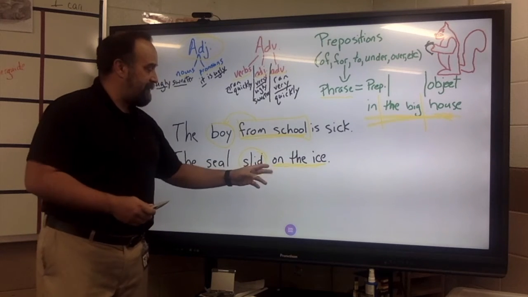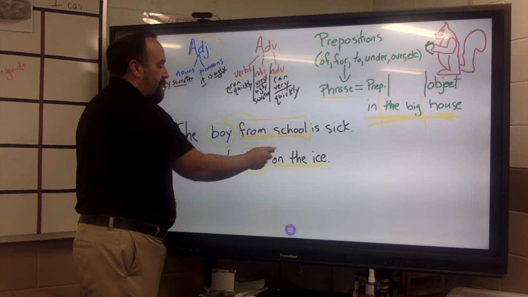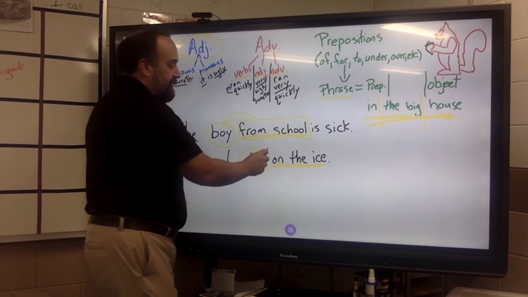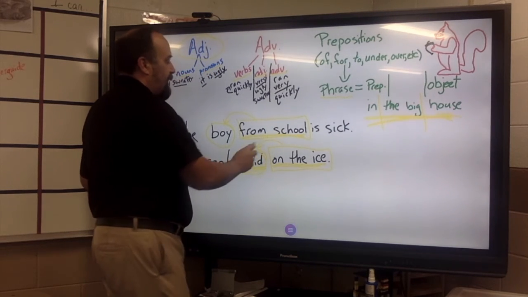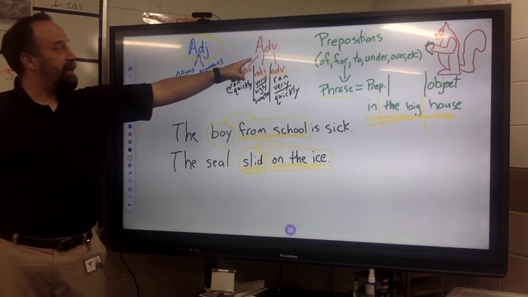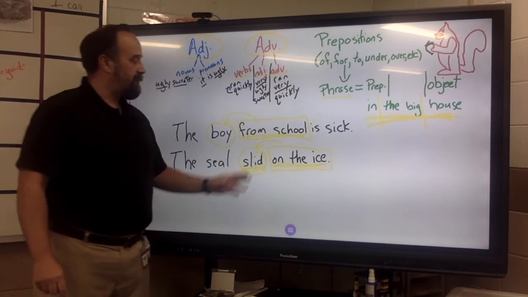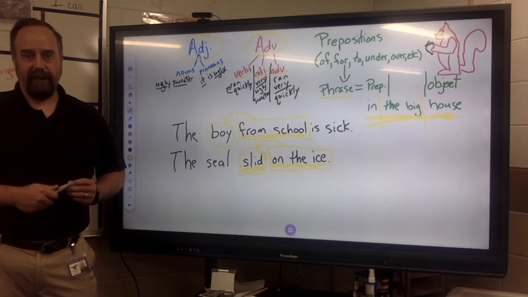That's what on ice is referring to, is where the sliding happened. So what that means is, since this is the verb, the activity of the sentence, this prepositional phrase modifying a verb, therefore must be an adverb phrase. So this prepositional phrase is an adverb phrase. This one is an adjective phrase.